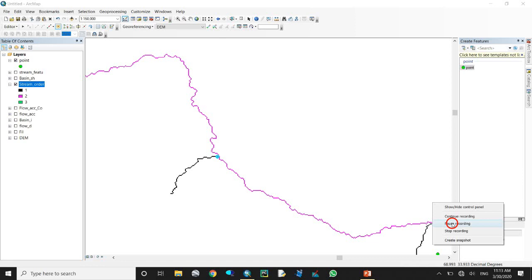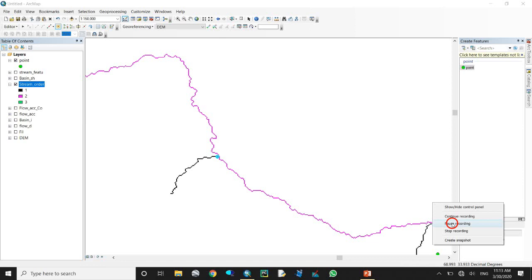It will take time, so I will pause the video. After that, as I already pointed in every river, from the first, second and third order rivers, as you see here, I have already pointed. Now come to our toolbox.